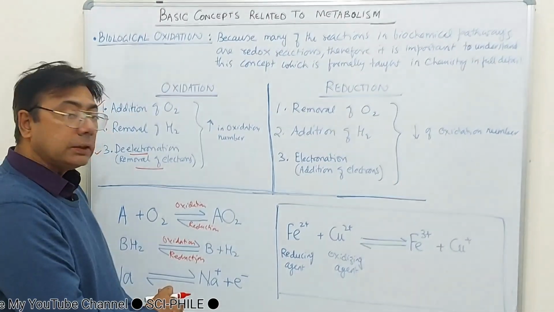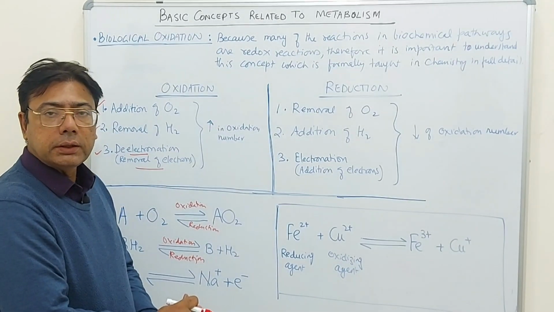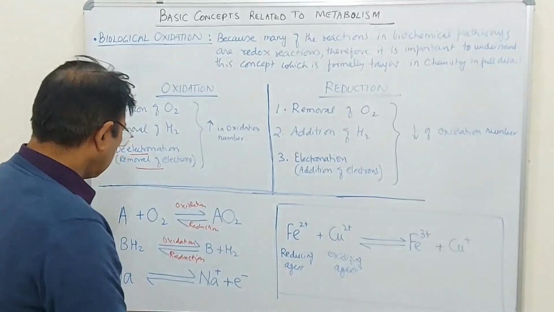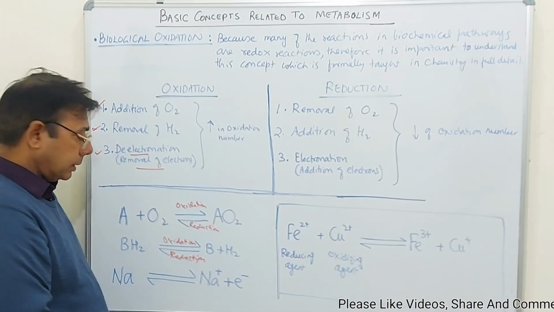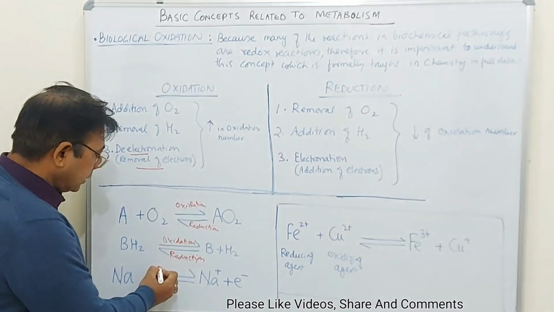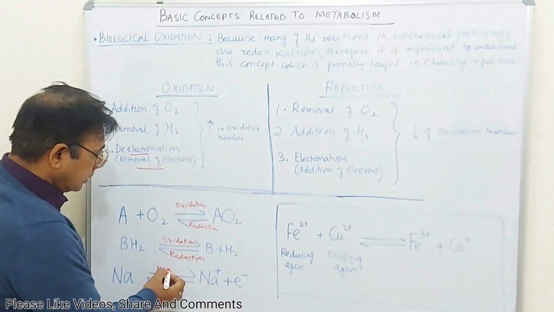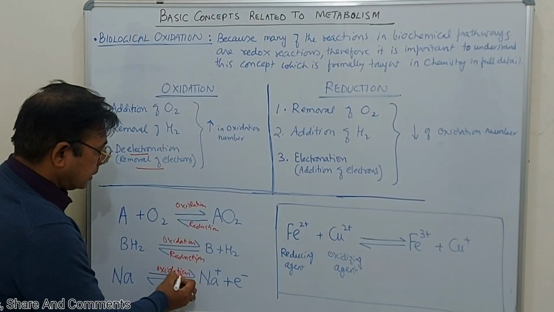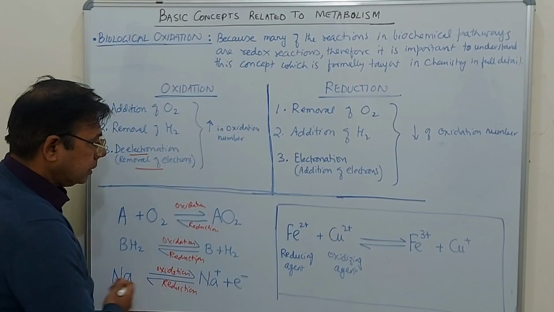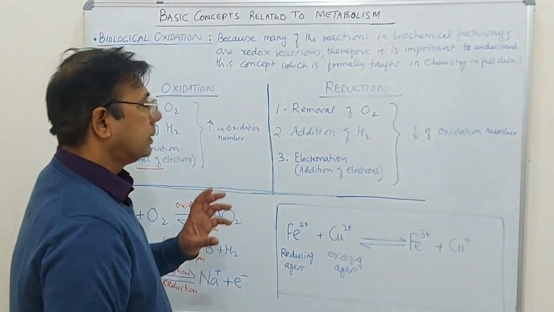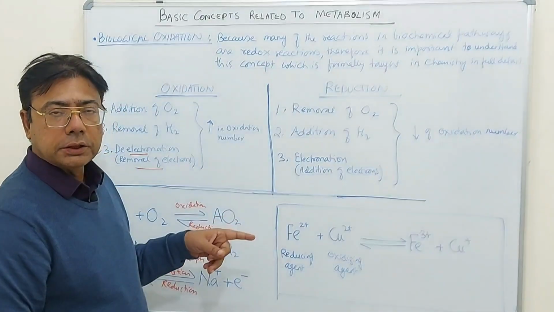So you will find reactions where there is no involvement of oxygen or hydrogen. Still you can define oxidation and reduction in those type of reactions. For example, here you see the sodium metal gives out an electron and it forms sodium ion. So it is giving out electrons, so it is de-electronation in this direction. So it is oxidation this way and reduction this way.